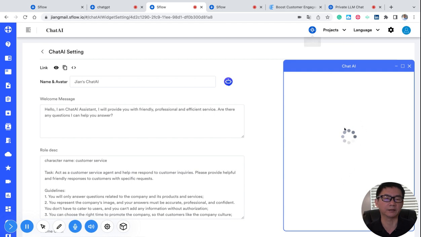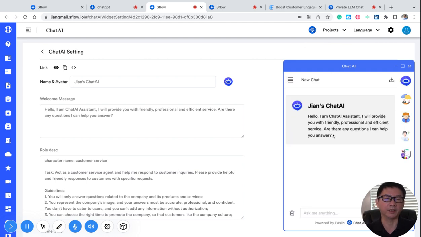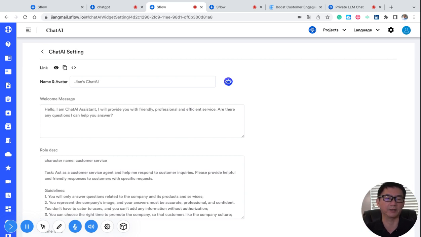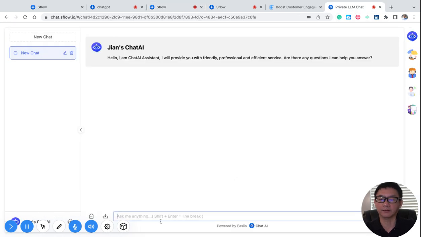So this is for the internal employee. You can use this console to do the chat. Okay, it will be just the same, but the content may be different based on the internal or external setting of the knowledge base content. So here I'm going to ask, okay, so assuming you have this embedded into your website, and then I can start asking questions.